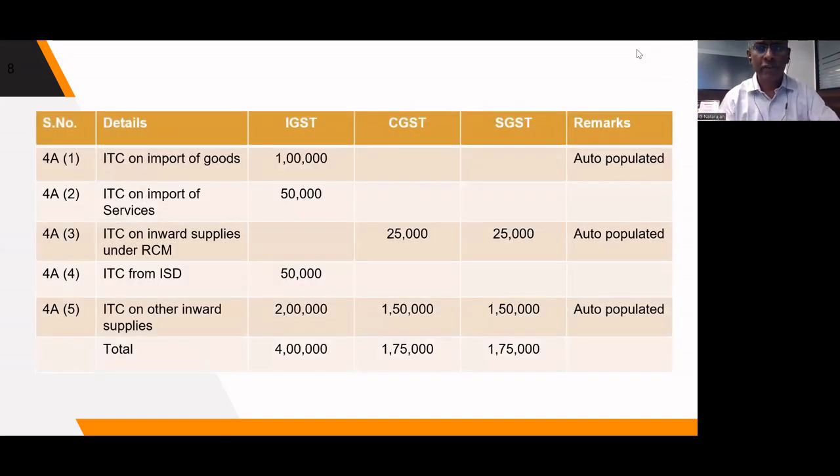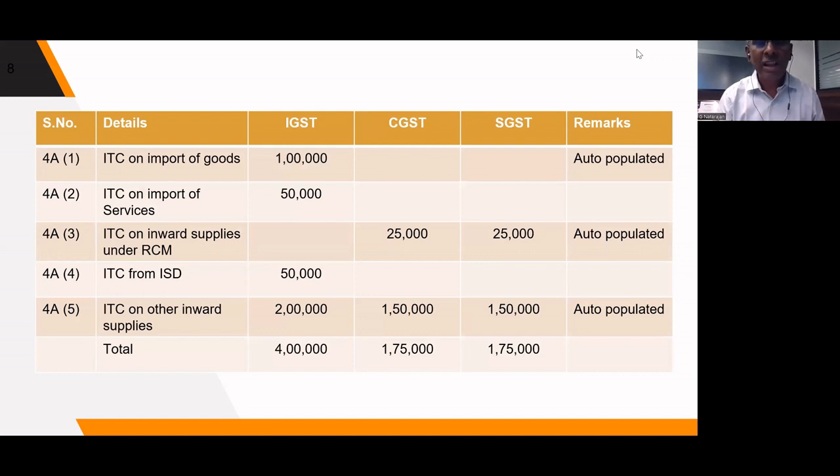This example is also given in the circular issued by the CBIC. The same example, I'll try to explain it. 4A1 is ITC on imported goods, auto-populated from ICEGATE. 4A2, ITC on import of service. This will not be auto-populated. We have to put it manually. 4A3, ITC on inward supply under RCM. Whatever RCM we pay, that will automatically come as ITC in this particular table 4A3, 25,000, 25,000.